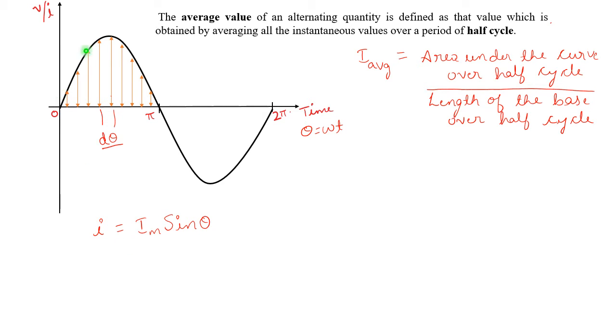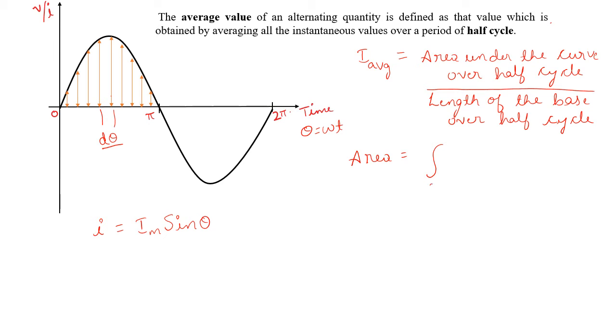In this half cycle, the duration is from 0 to pi. Therefore, the area under the curve is given by the integral.